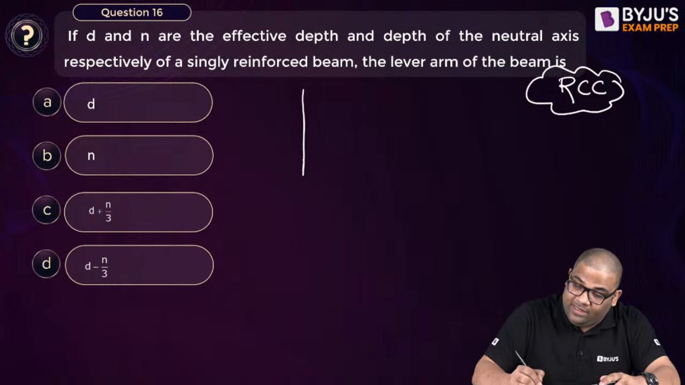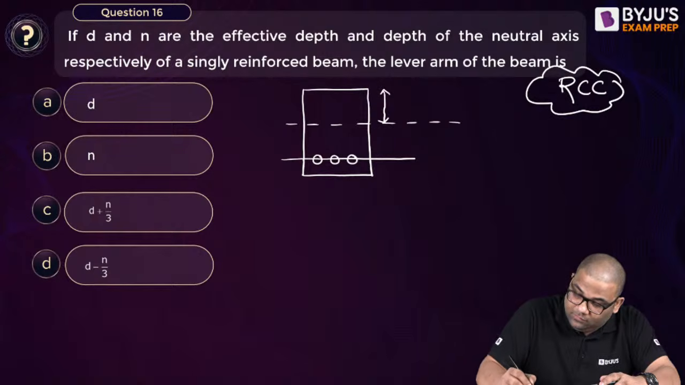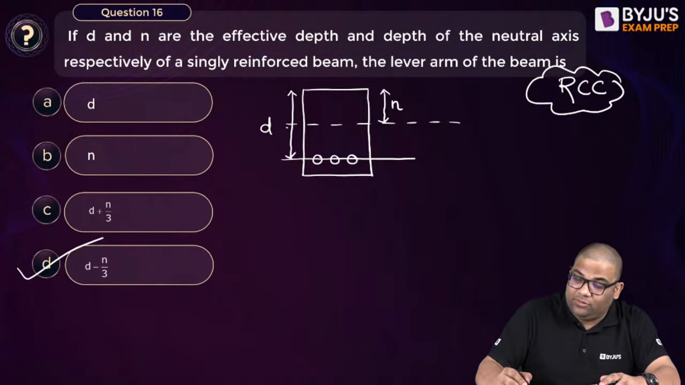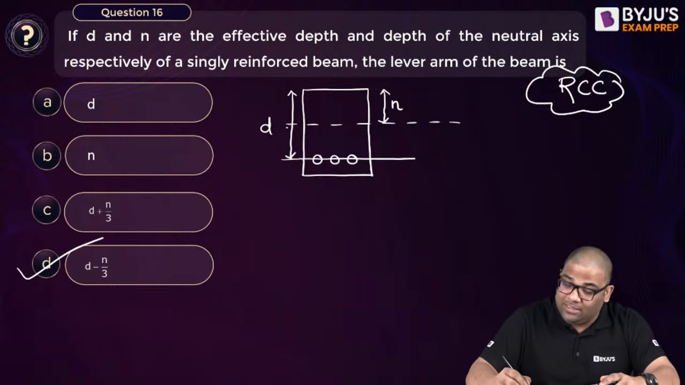D is given as the effective depth, and N is given as the depth of neutral axis. What is the answer to this? Yes, the answer is this. You see, that means they're asking WSM indirectly, right? This is from WSM, right?